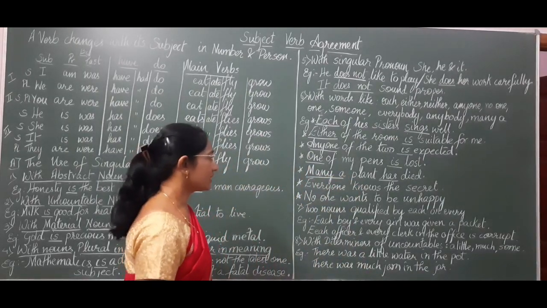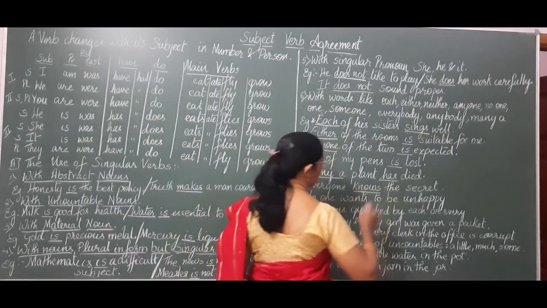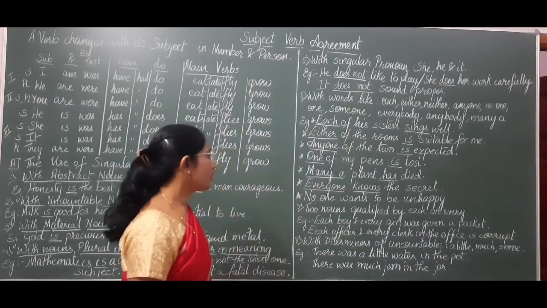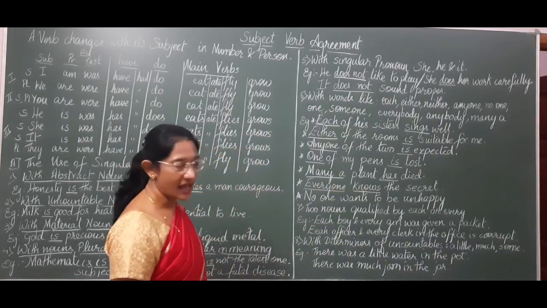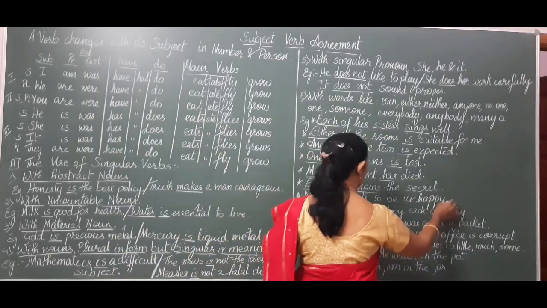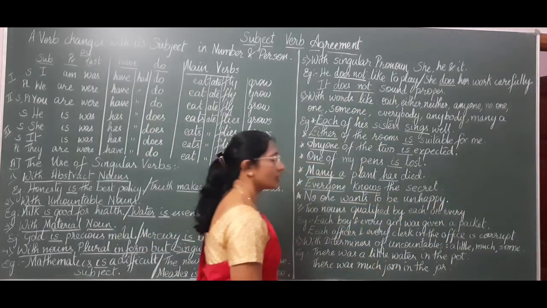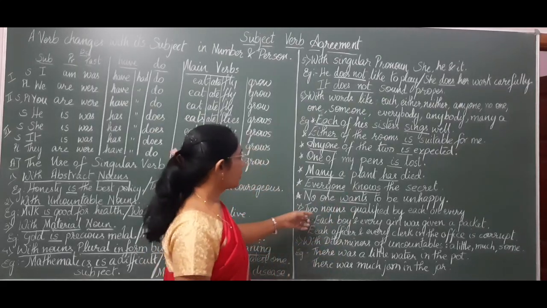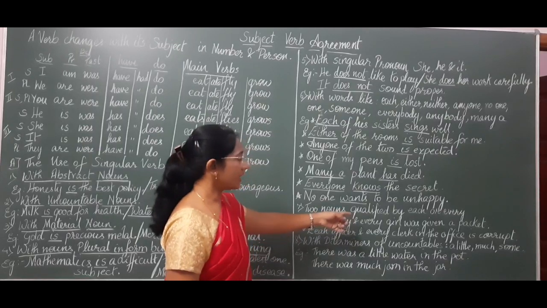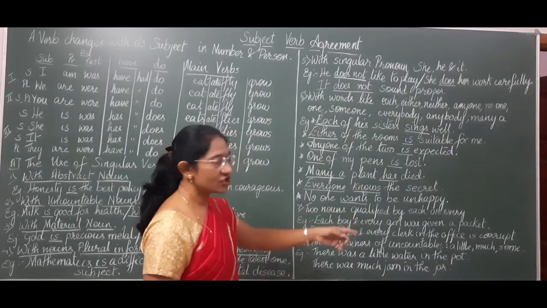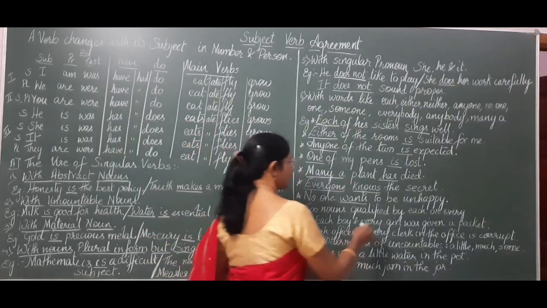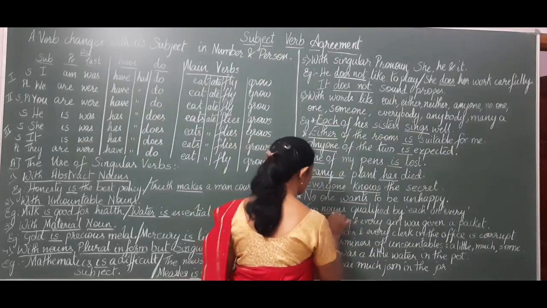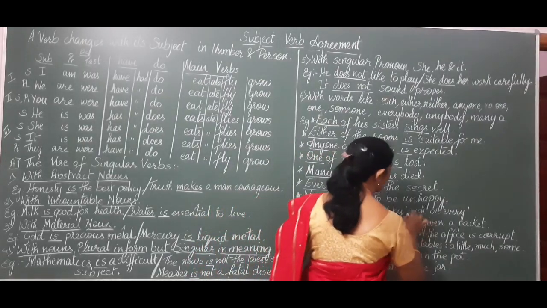Everyone knows the secret. Knows is in singular form, with the word everyone. No one wants to be unhappy. Wants is a singular verb with the word no one. Next, two nouns qualified by the words each or every also take a singular verb.